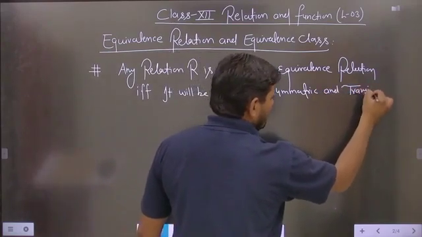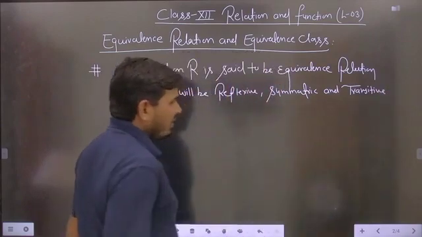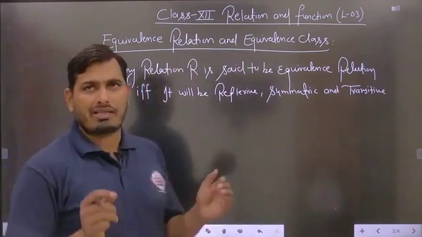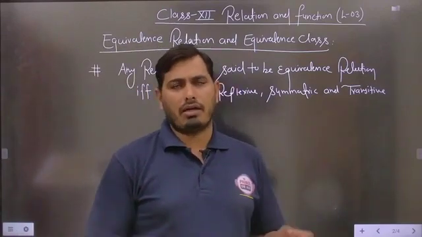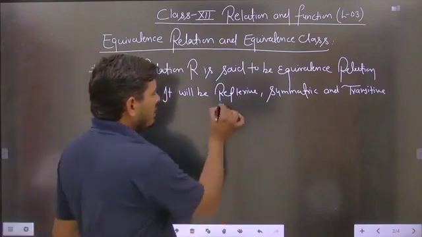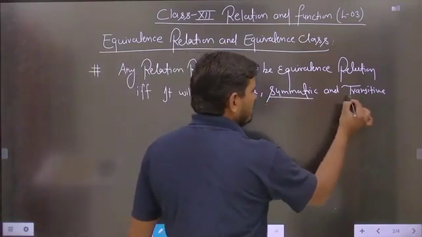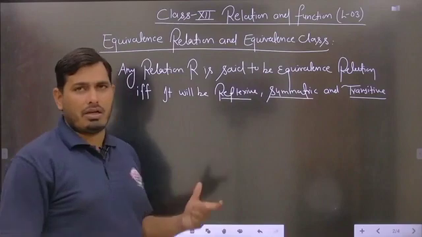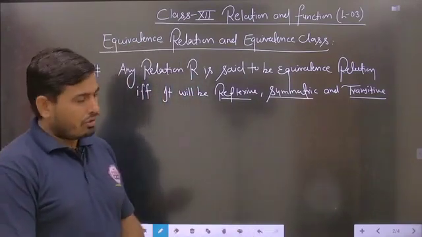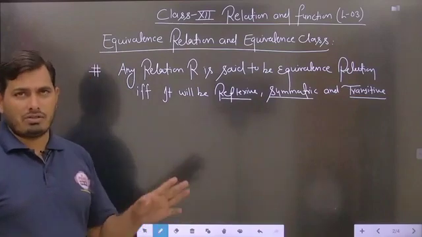So basically, in equivalence relations, first of all we have to check whether the given relation is reflexive or not, symmetric or not, and transitive or not. If a relation passes all three parts, then it is said to be an equivalence relation. So you can understand the basic definition of equivalence relation here.